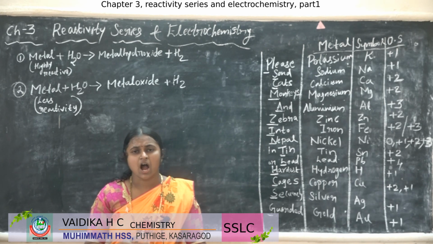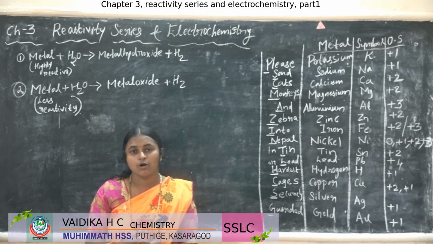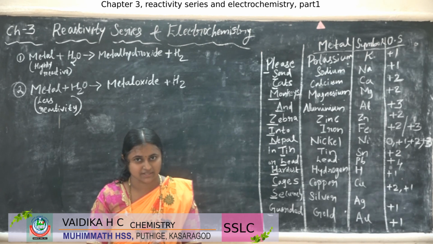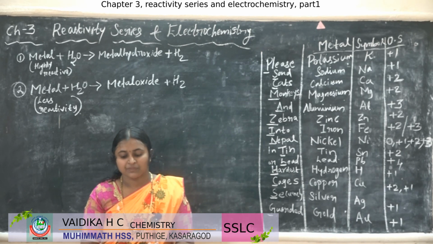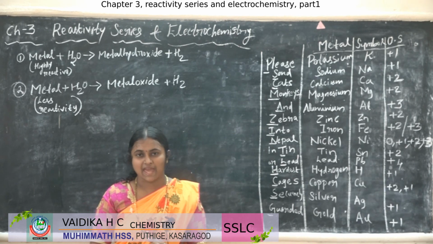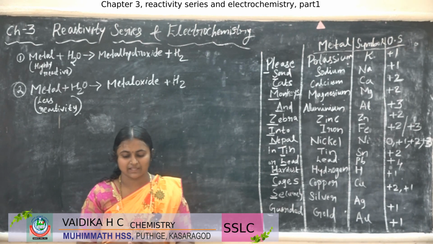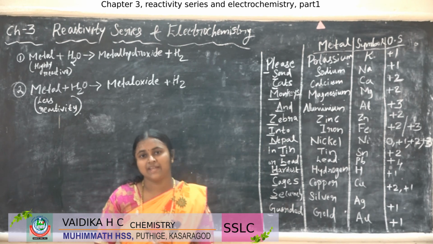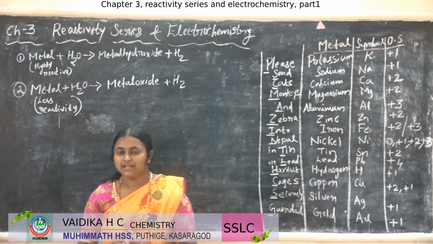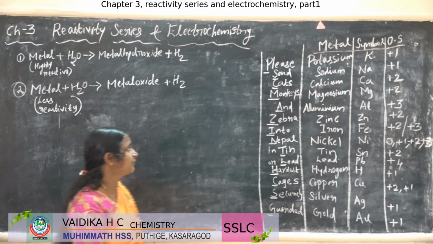Reactivity means what? How fast they react or how fast the chemical change occurs. This is called reactivity. The series obtained by arranging some of the metals in the decreasing order of reactivity is known as the reactivity series. Let us study it.